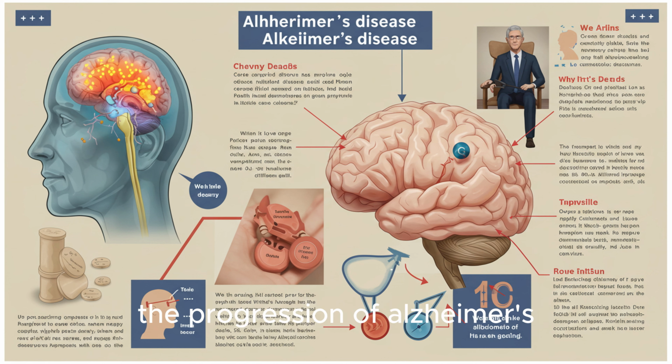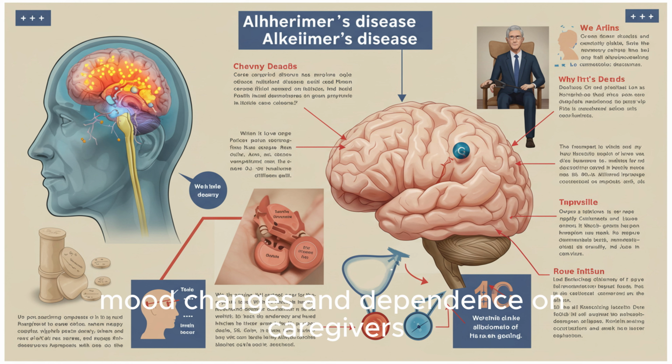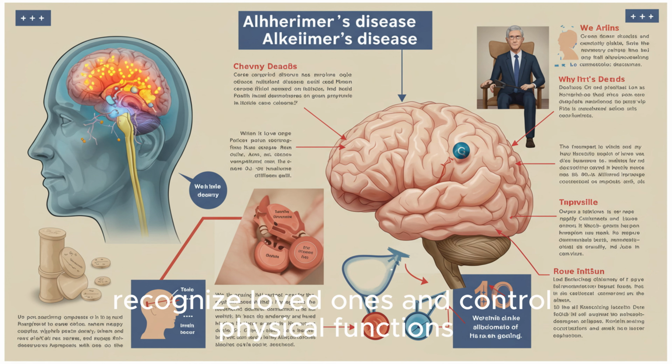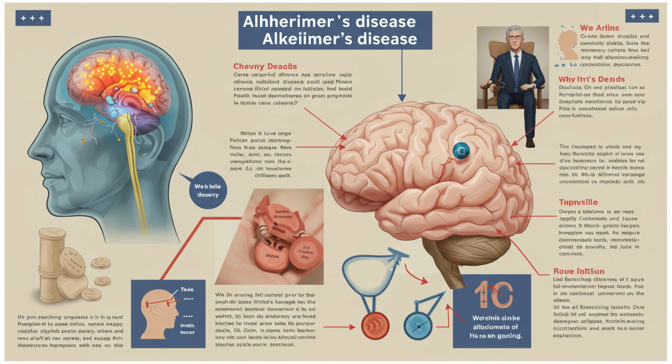The progression of Alzheimer's is often divided into 3 stages: early, mild, subtle memory loss, trouble with planning or organization; middle, moderate, noticeable confusion, mood changes, and dependence on caregivers; late, severe, inability to communicate, recognize loved ones, and control physical functions.